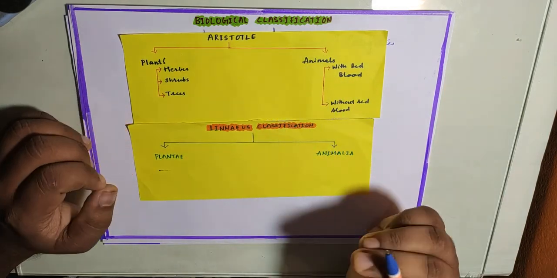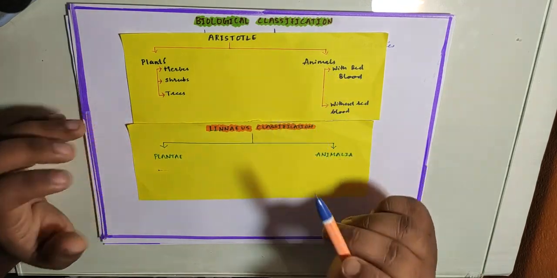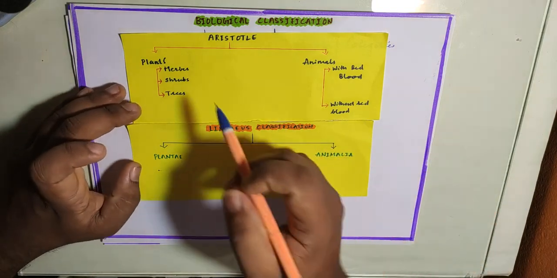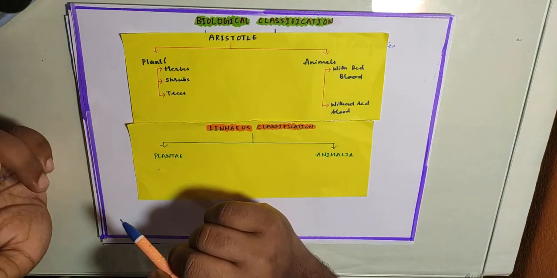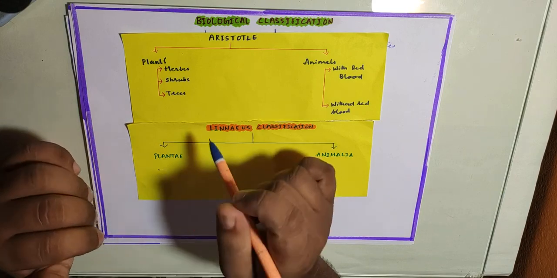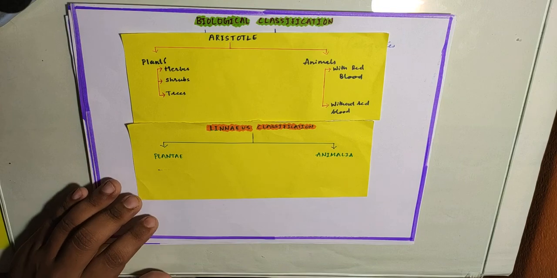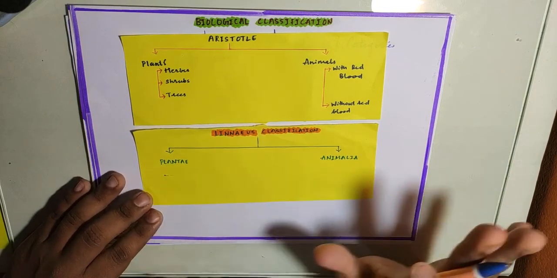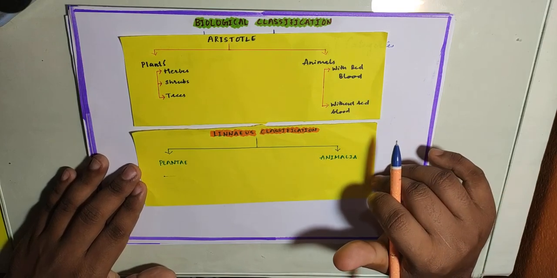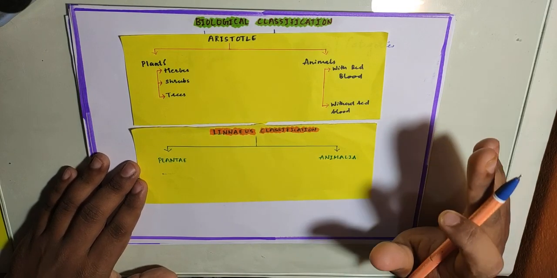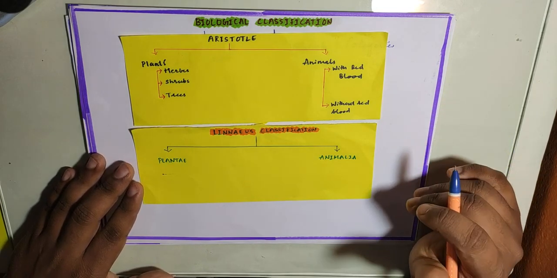Even if it was an insect, that was kept in animals, and even if it was an algae or a big tree, that was kept under kingdom Plantae, and some other life forms like Chlamydomonas, Volvox, etc., were all kept under kingdom Plantae. This was the basic kind of classification given by Aristotle and Linnaeus. Further, we also have to see on what criteria they made their classification.